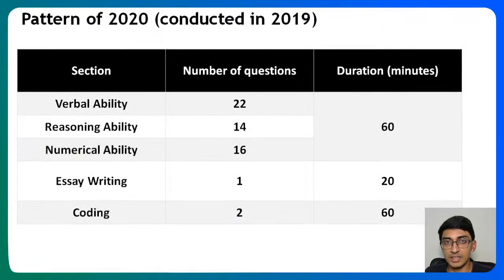Okay, just opening up the Wipro Elite National Talent Hunt. This is the pattern of the test that was conducted in 2020. Just putting it out here for those of you who might have missed our previous session. If you're not sure what the Elite National Talent Hunt is, please check out our previous session. Basically, this was the pattern where we have verbal, reasoning, and numerical ability, with about 60 minutes duration and about 52 questions. Also one essay writing question of 20 minutes and two coding questions, overall being 60 minutes.